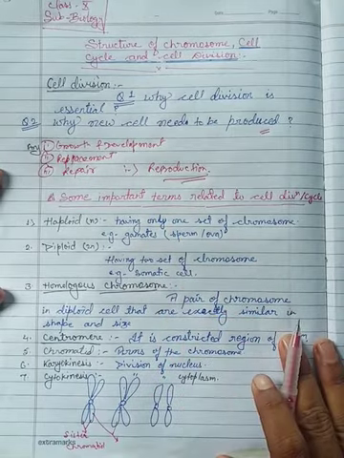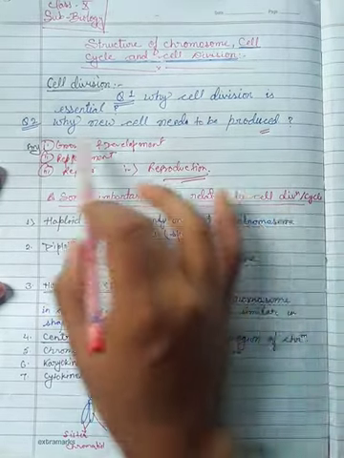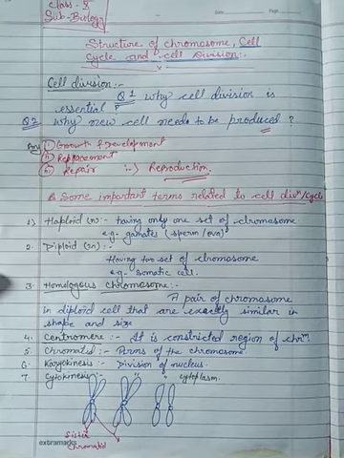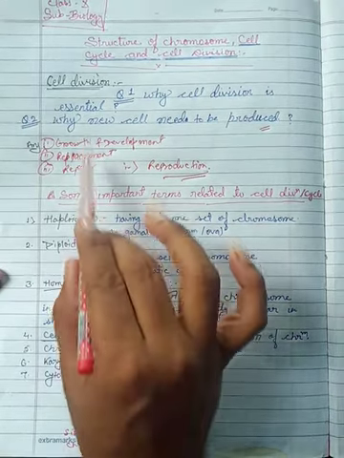How are all these important and essential for cell division? Let's take an example and explain each and every point.